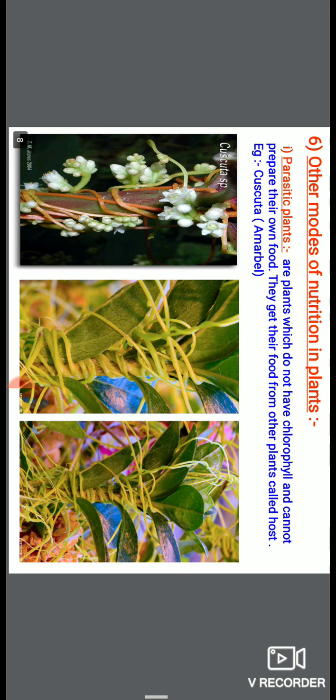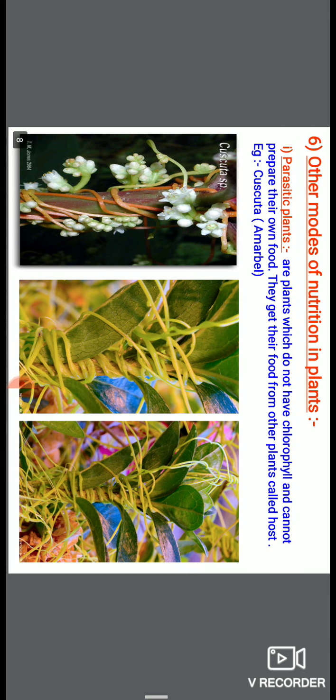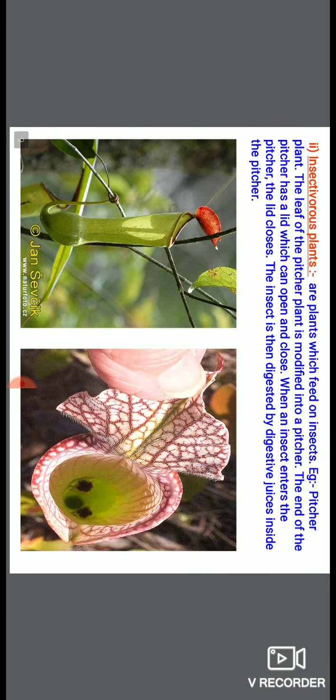So there are some plants which don't synthesize their own food. It means they take their food from other plants, and the first one we discussed is the parasitic plant. The second one is insectivorous plants. So what are insectivorous plants? Insectivorous plants are those which eat insects, which feed on insects. Most of you will be shocked: plants also eat insects? Yes, plants also eat insects.